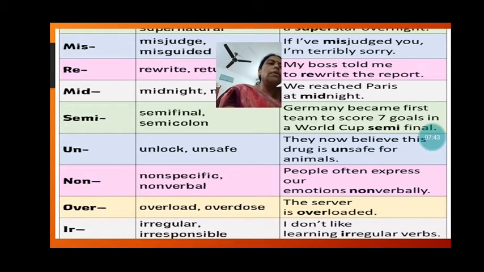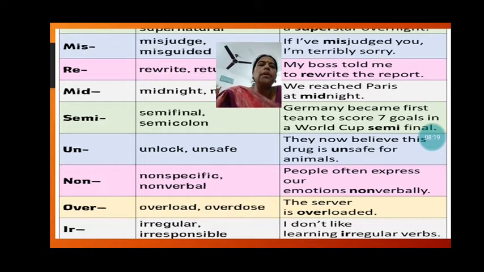Non-specific, non-verbal. So people often express their emotions non-verbally. So what is the meaning of that? The persons are expressing their emotions and they are not speaking it. So that is non-verbally. Then overload. The server is overloaded. So too many messages, or many people are talking, so the server is overloaded. It is more than what it can tolerate.